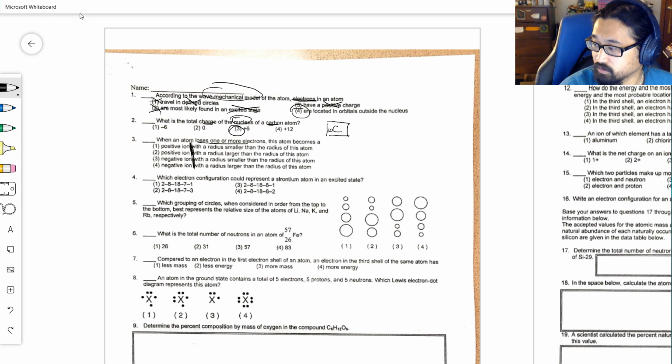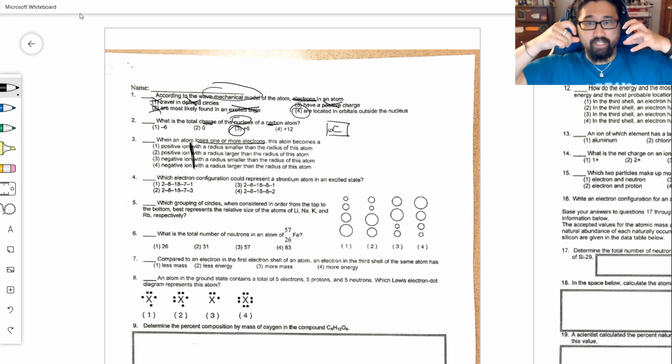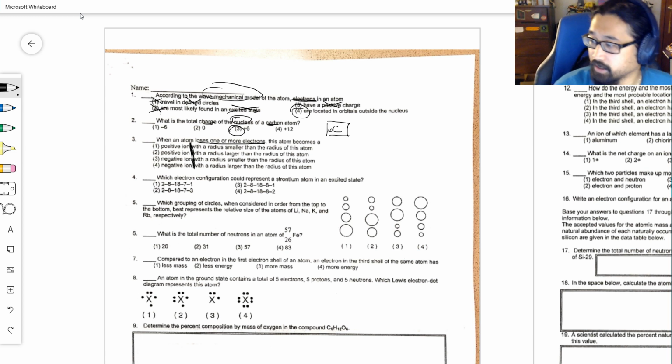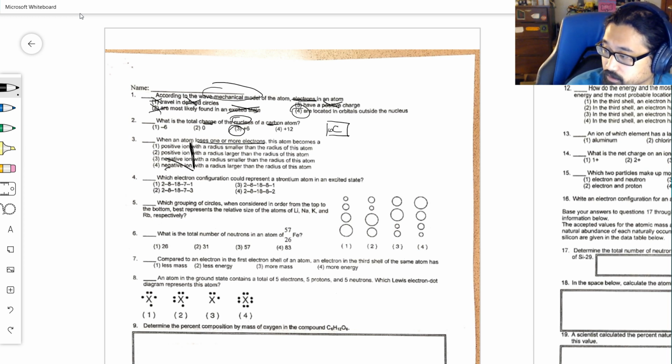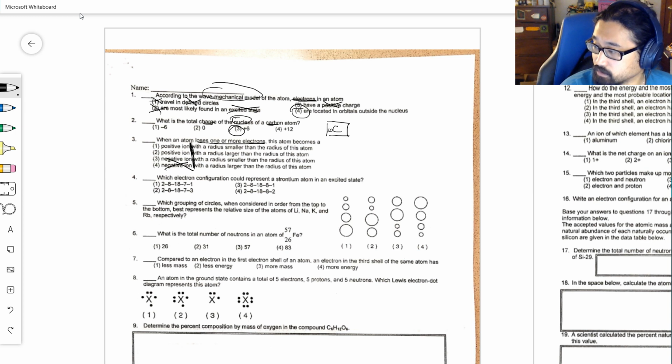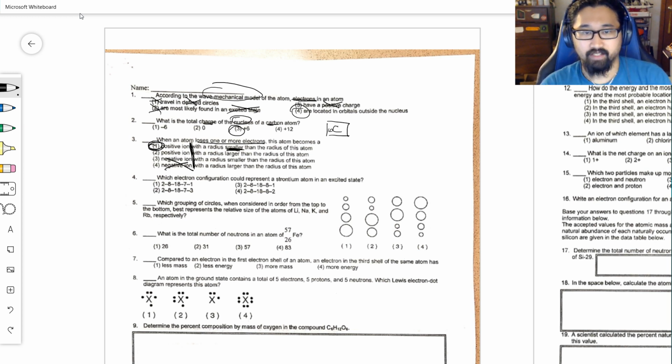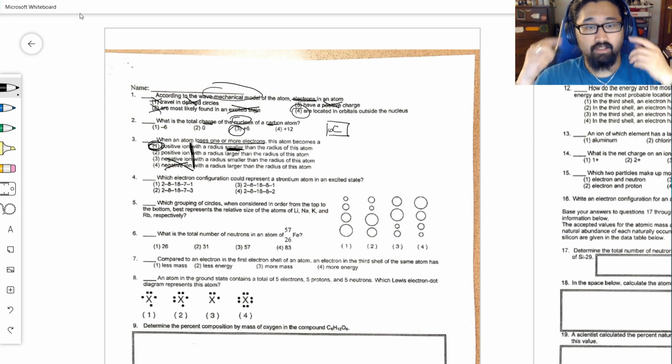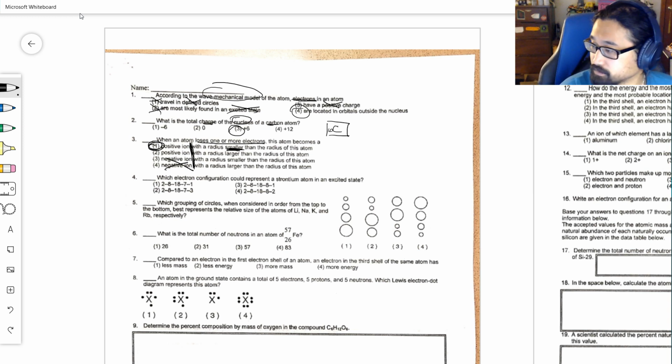If you lose electrons, so electrons are negative and we are losing them, we're getting rid of them. Because of that, it is not going to become negative, it's going to become positive. Generally, if you lose things out of your backpack, it gets lighter. If your papers get lost, you have less of it. So when you lose things, you also get smaller. So it's a positive ion with a smaller radius. If you didn't get the second half, I'm not as worried about that. You should recognize that by losing electrons, something becomes positive. Its charge goes up.